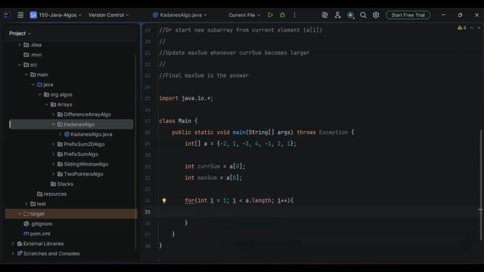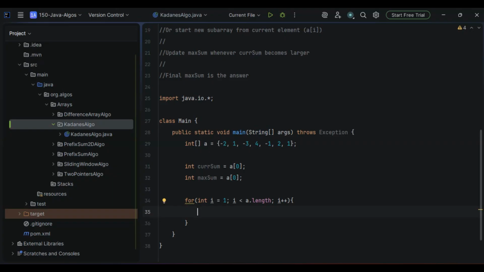Next, within the for loop, let's go with the current sum. Current sum will be the maximum of the current value and the current sum plus current value.